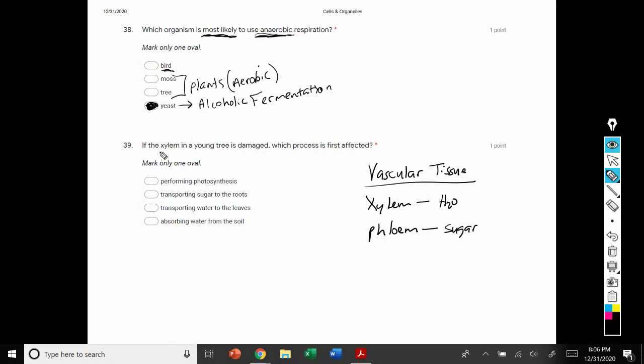So this question is asking what would happen if the xylem is damaged? What would happen first? So since the xylem is responsible for transporting water from the roots to the leaves, then this would be the first thing that would be affected, transporting water to the leaves.